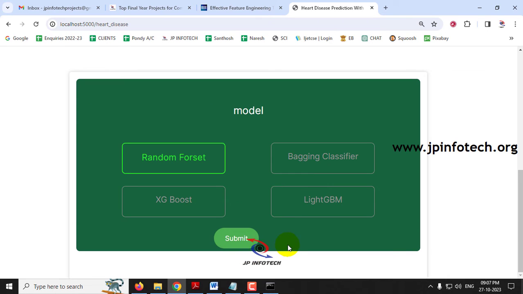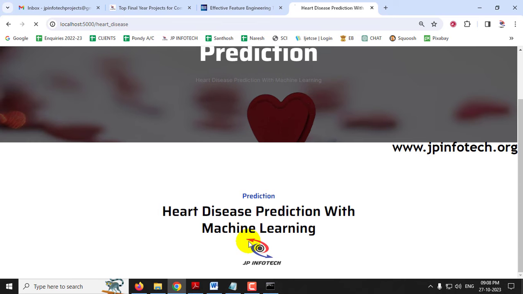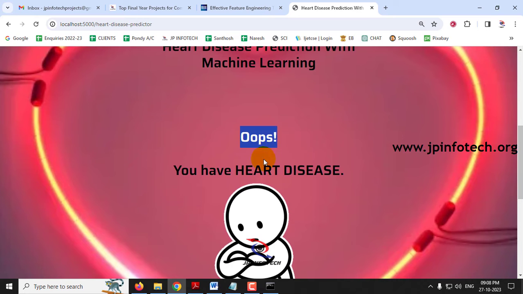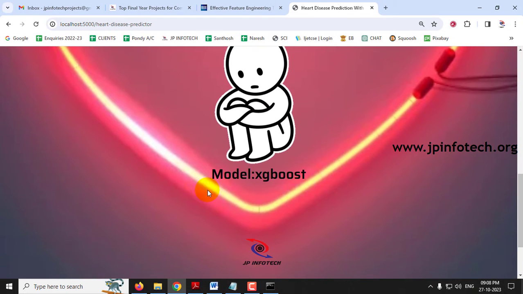And this time let me select GBoost, because all the models achieve 100% accuracy, so there will not be any difference in the prediction. Now let us see the prediction result for this case and click submit. Now you can see the prediction result is, oops, you have heart disease, which is predicted from the model as GBoost.